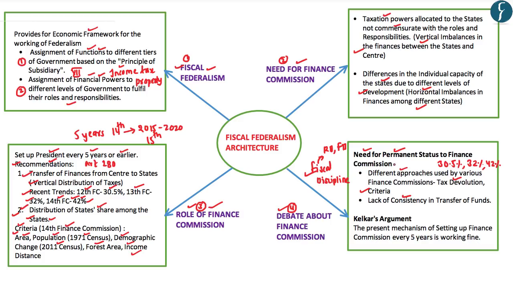However, this argument of the RBI governor has been opposed by Mr. Kelkar, who has argued that the present mechanism of setting up the finance commission every 5 years is working perfectly fine, and hence there is no need to grant permanent status to the finance commission. Apart from this, Mr. Kelkar has also argued that by replacing the Planning Commission with the Niti Aayog, a gap has been created in the fiscal federalism architecture of India, and accordingly, Mr. Kelkar is of the opinion that the Niti Aayog has to be suitably strengthened.